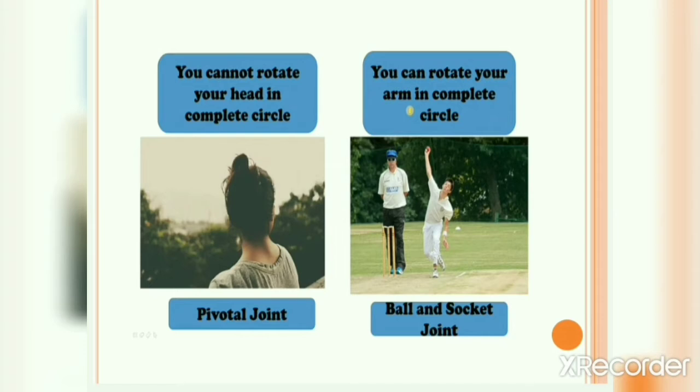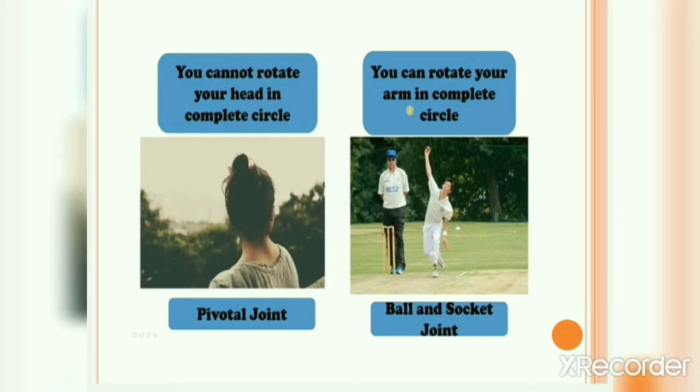In a pivotal joint, you cannot completely rotate your head in the backward direction. You cannot do a 360-degree rotation, right? Because this joint doesn't allow this kind of movement. That's why I told you earlier that the ball and socket joint allows the greatest degree of movement. It is a very flexible joint.